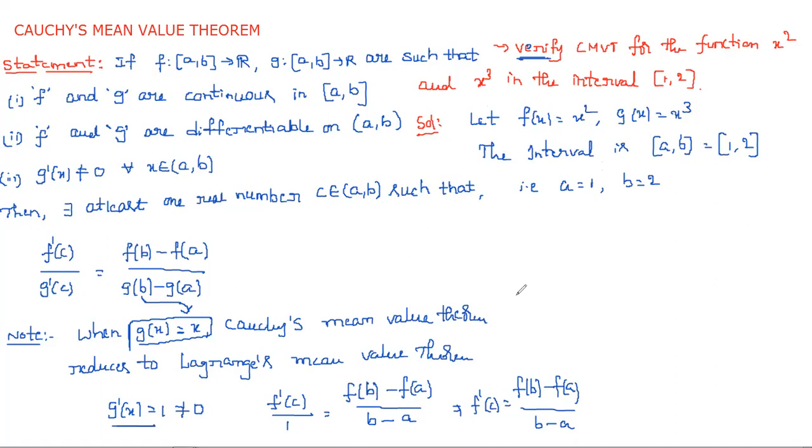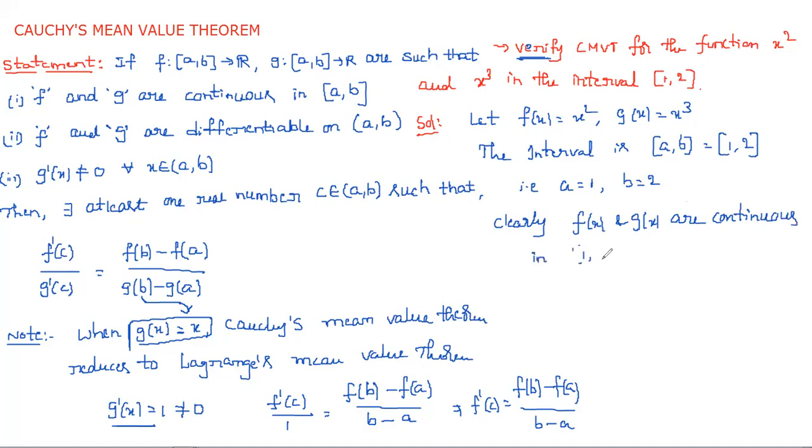So obviously those two are continuous. So clearly f of x and g of x are continuous in the interval 1 comma 2.